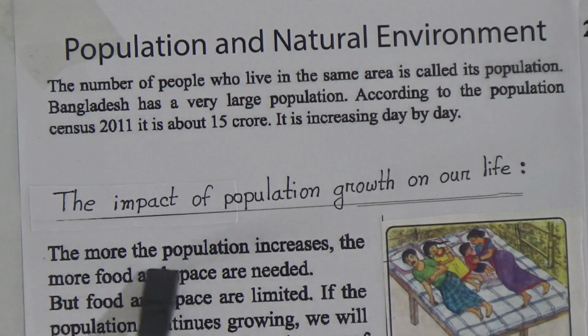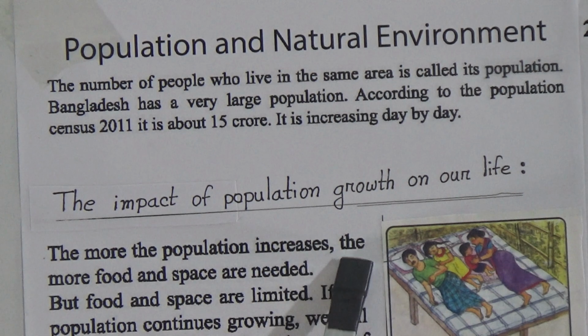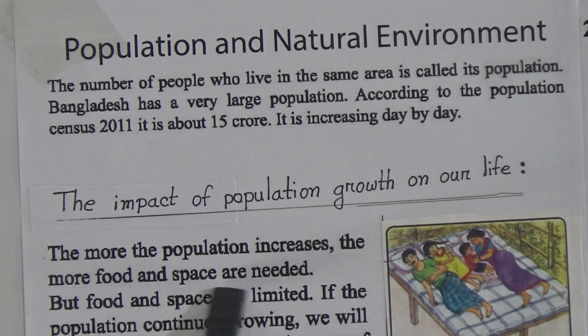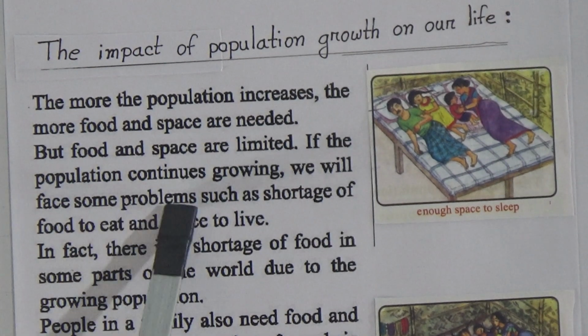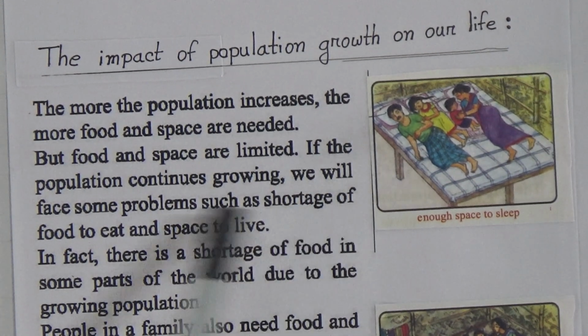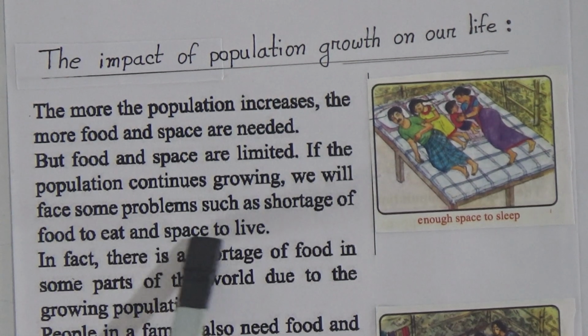The more the population increases, the more food and space are needed. But food and space are limited. If the population continues growing, we will face some problems such as shortage of food to eat and space to live.